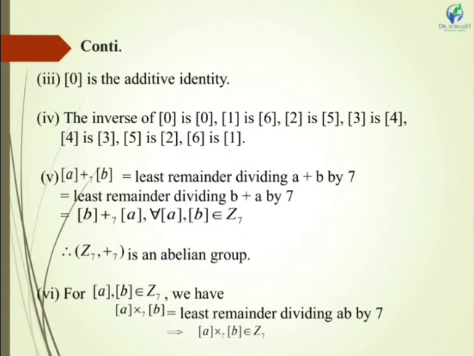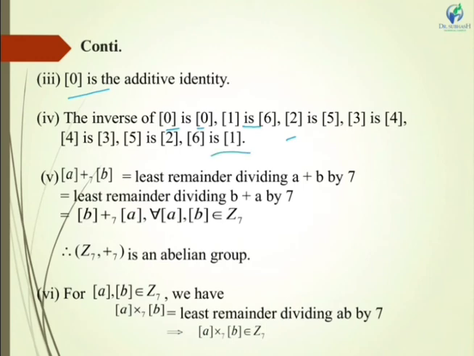Now next, with respect to addition, 0 will be the additive identity. The inverse of 0 will be 0, as we have done in the example of ring. The first property is that it must be a commutative ring. So the inverse of 0 is 0, the inverse of 1 will be 6. We have already discussed how the inverse element exists. If I add 5 to 2, then my answer is 7, which is equal to 0 after applying modulo 7, and 0 is the additive identity. Similarly, you can find the inverse of all the elements.